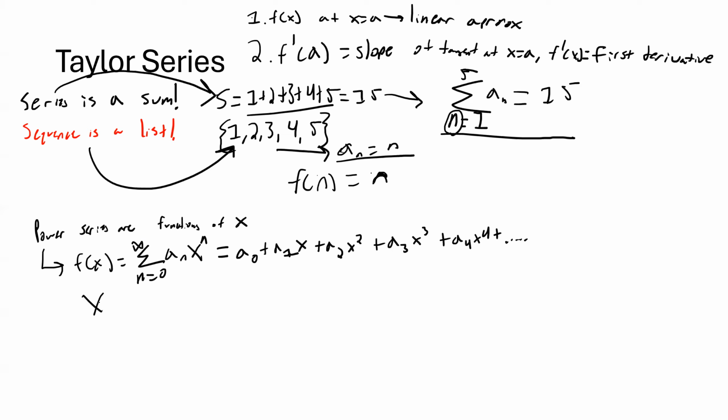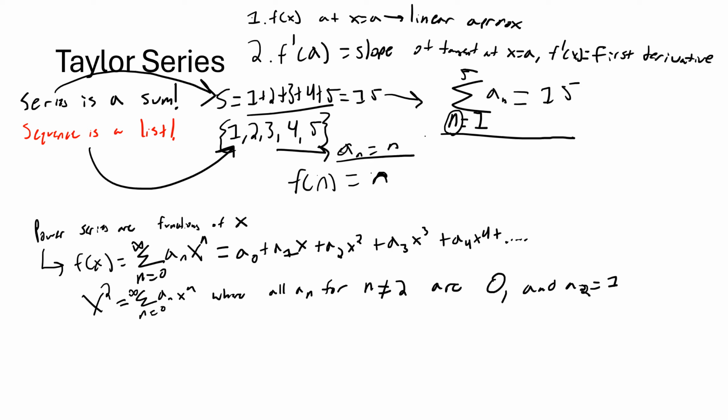But these a sub n terms can be 0. The power series for x squared is still equal to a power series like this, a sub n x to the n, where all a sub n for n not equal to 2 are 0, and a sub 2 is 1. So the big idea for a power series is that you define some expression for a sub n that gives you these coefficients in your power series function.